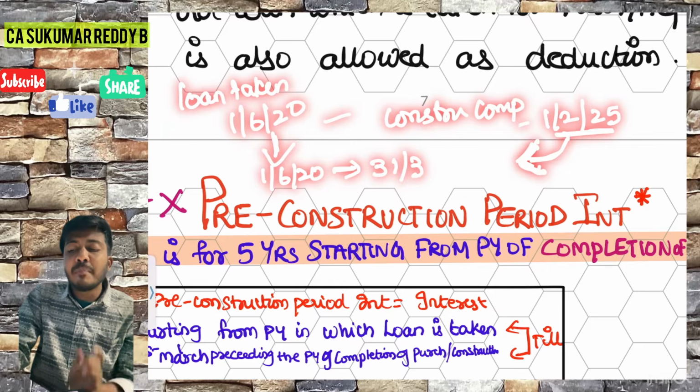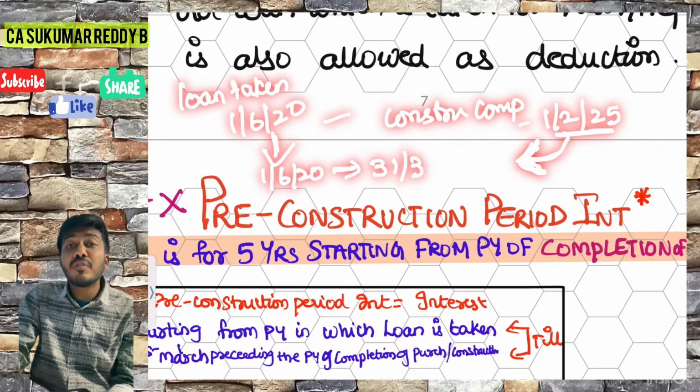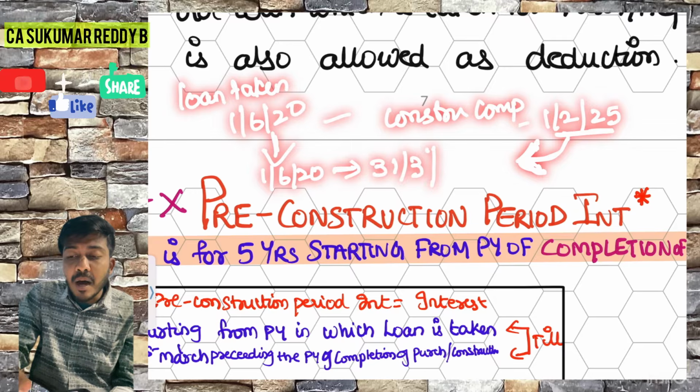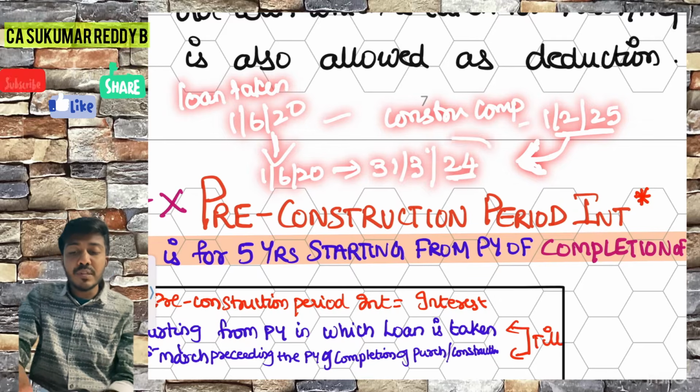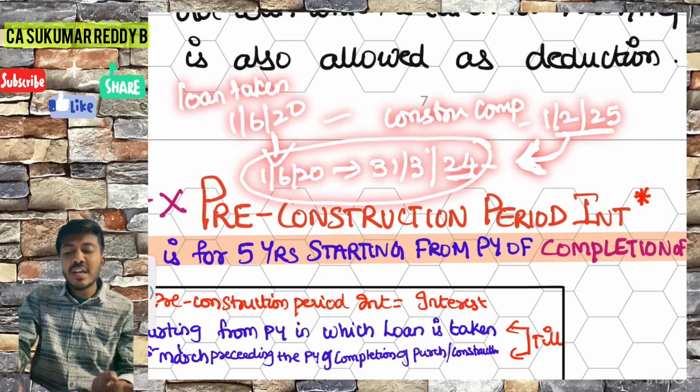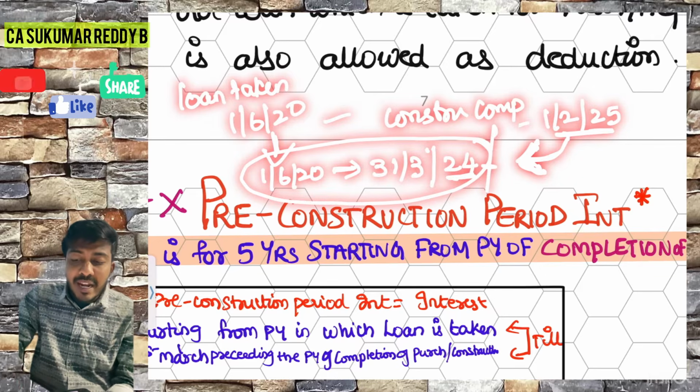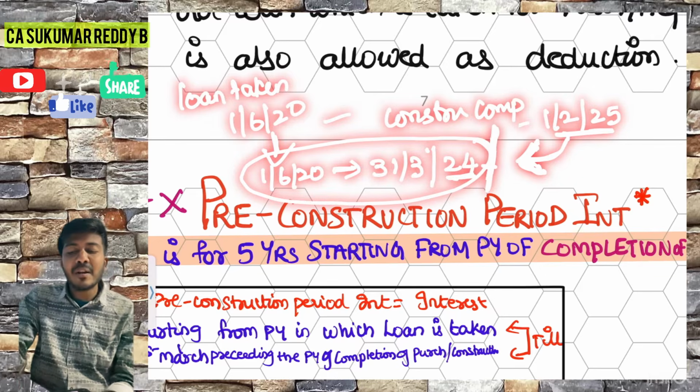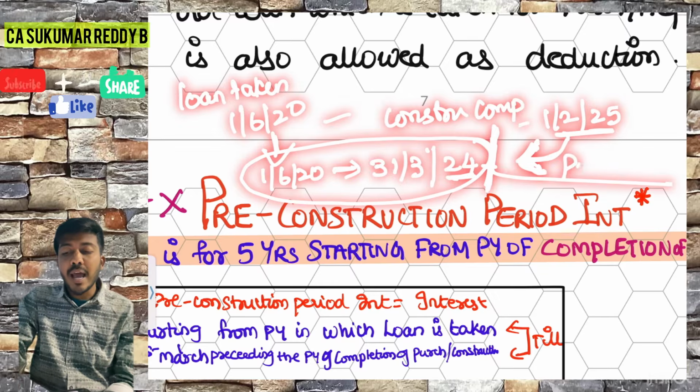Whatever 31st March comes before this, it is 31st March 2024, right? Therefore this is called pre-construction. Post-construction is very simple. The next day immediately after pre-construction is called post-construction.